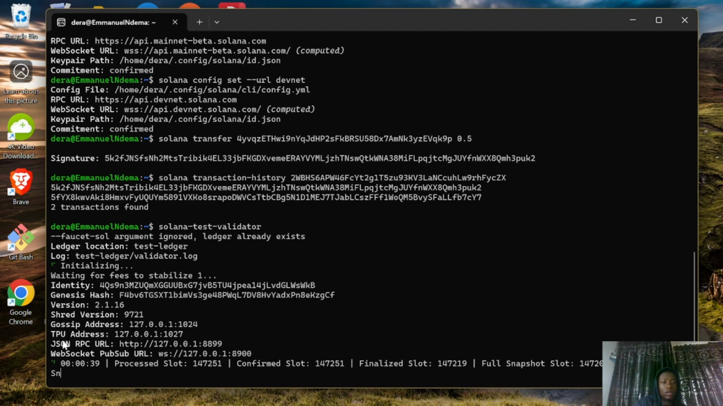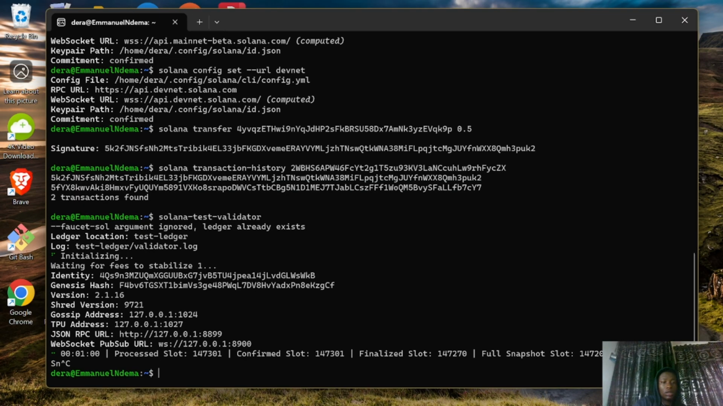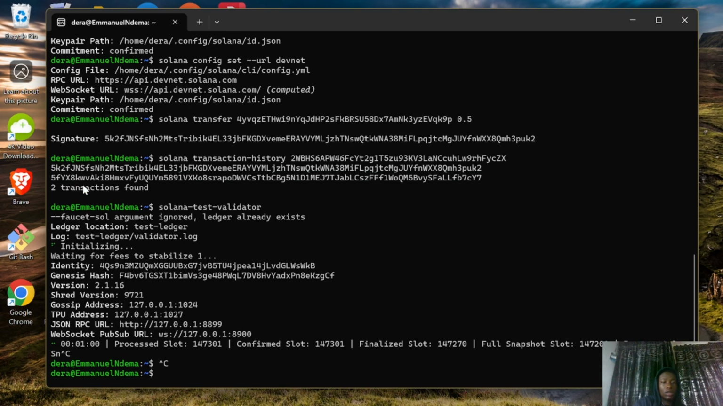As you can see, the RPC URL, we are using 127.0.0.1, and then the port is 8899. So basically 127.0.0.1 means that we are running on our local computer. So this is served on our local computer. Yep. So in order to stop it, just press Ctrl C. And as you can see, we have gotten back to our terminal.